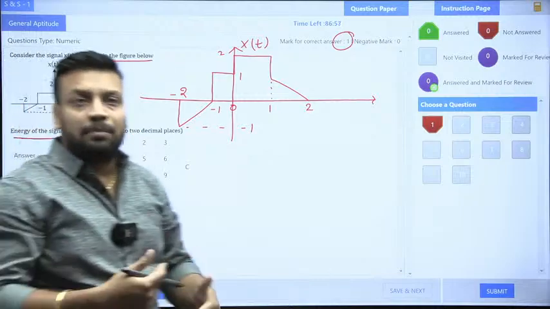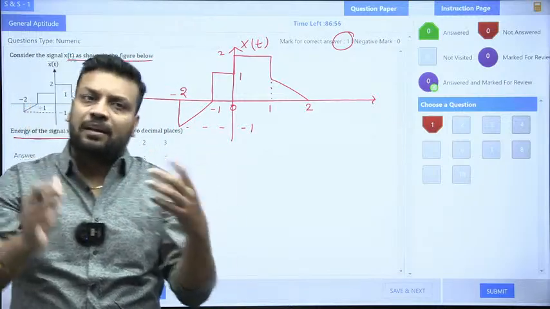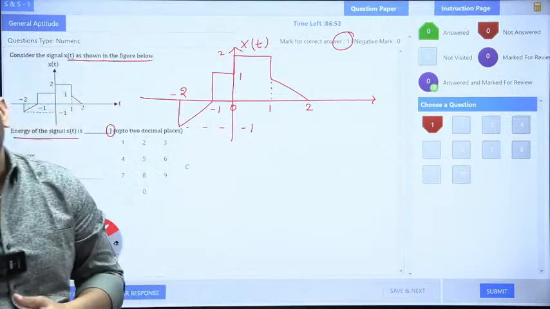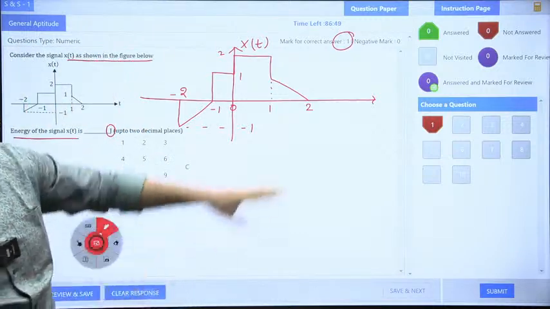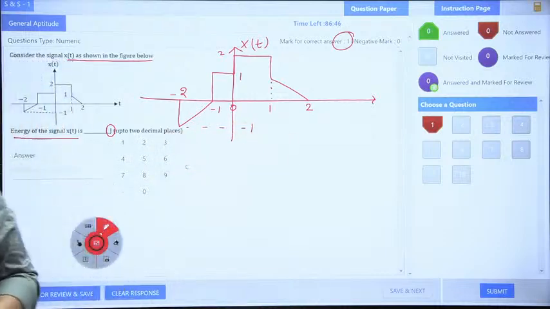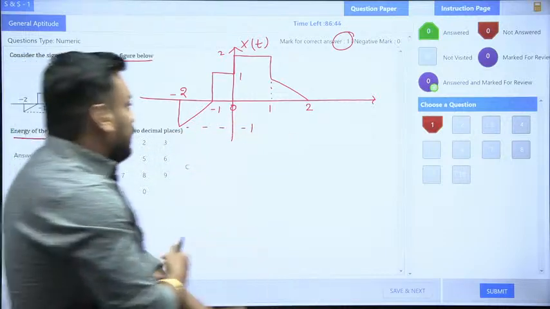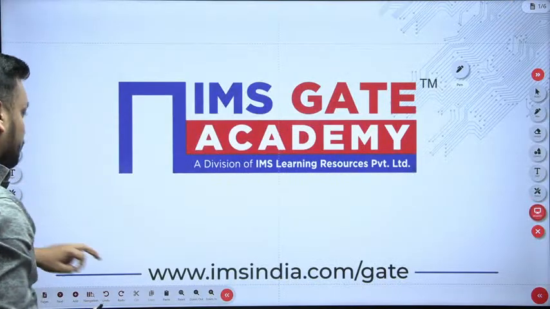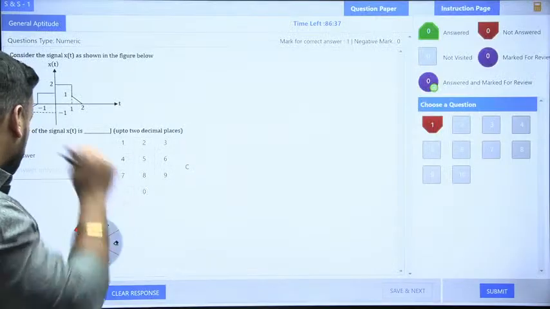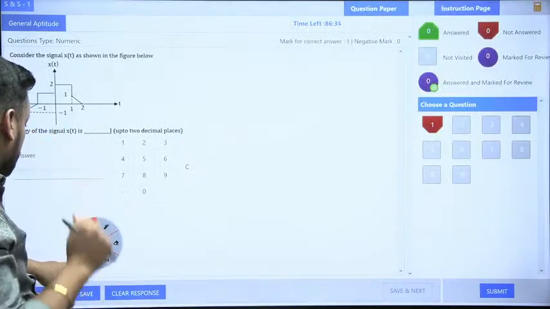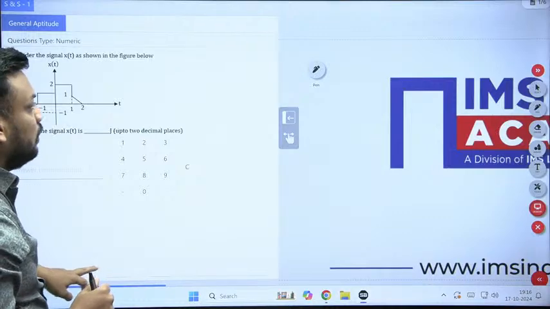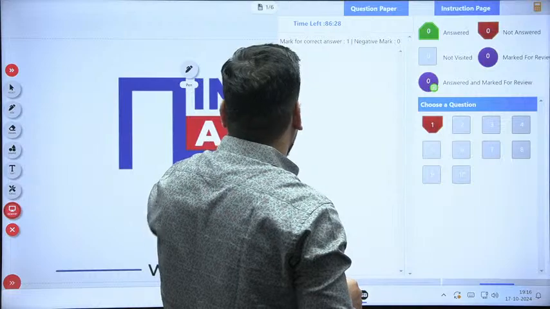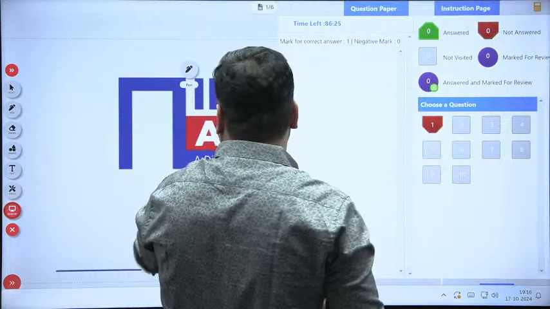Of course, when you attempt the question on your laptop or PC, it is visible, because right now it is on the smart board, so maybe it is not perfectly visible. So I have already made the correct diagram for you. Okay, Someshwari. So students, I will just give you some time if you want. Okay, let me use some tools if it is possible. Not possible. Okay, I don't want this then.